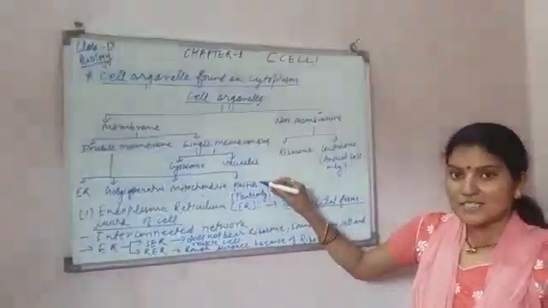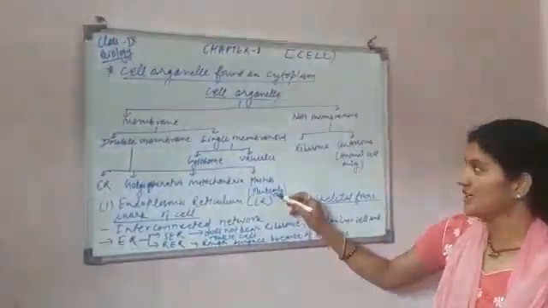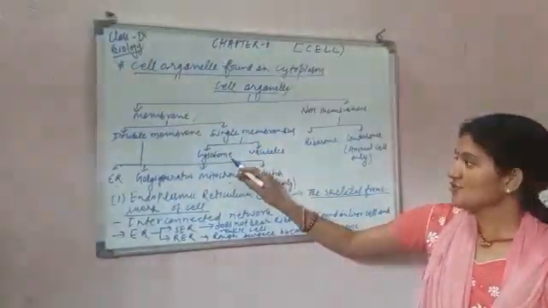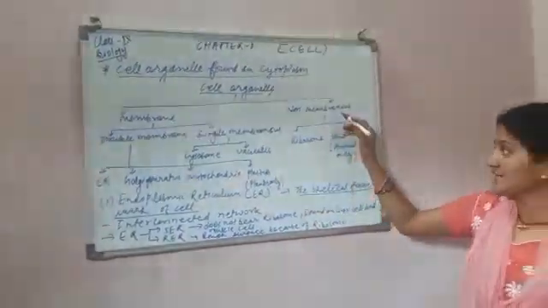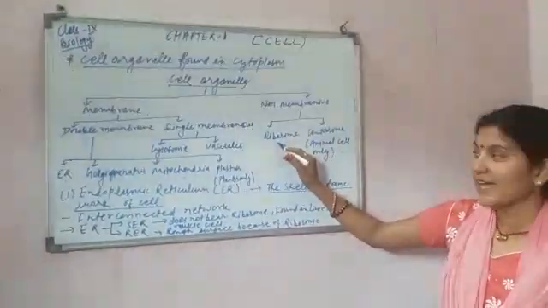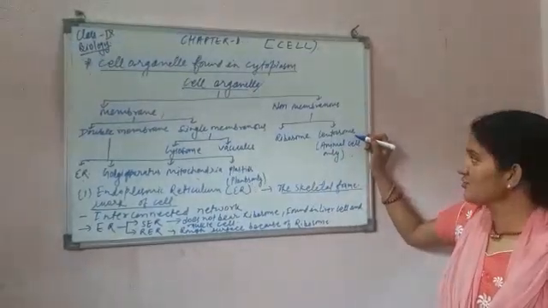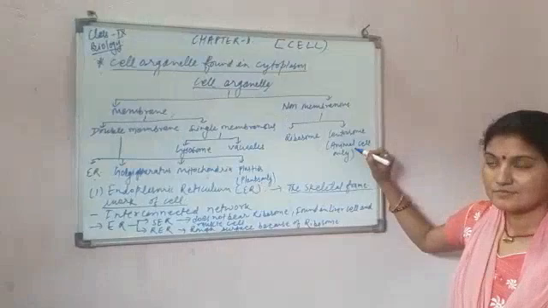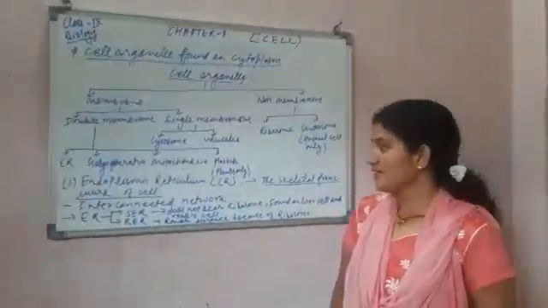This plastid is only present in plants, not in animal cells. In single membrane bound organelles, lysosomes and vacuoles. When we talk about membraneless, there are two organelles, ribosome and centrosome, where the centrosome is only found in animal cells, not in plant cells.